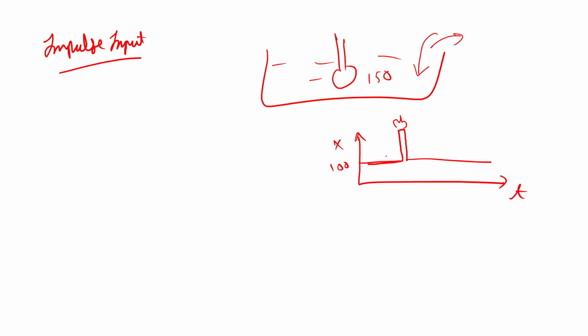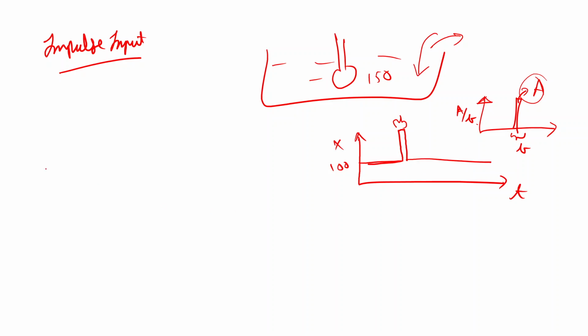This kind of plot is known as impulse input. Let's say the area of the impulse is A and this width is B, then the height will be A upon B. This kind of input we call impulse input of magnitude A.